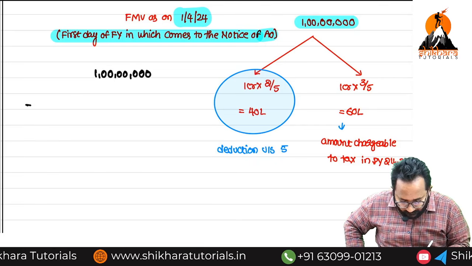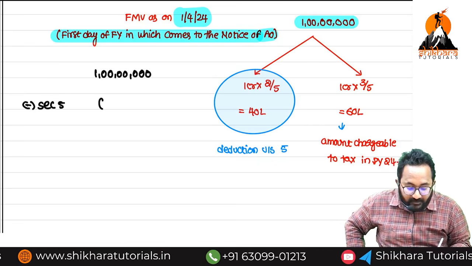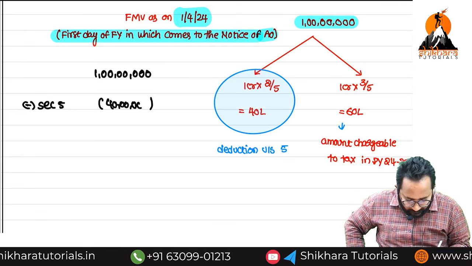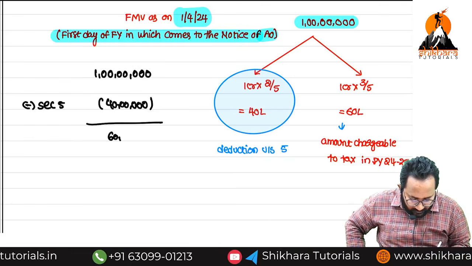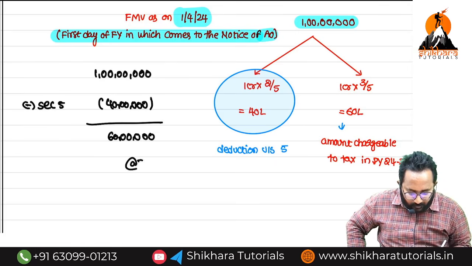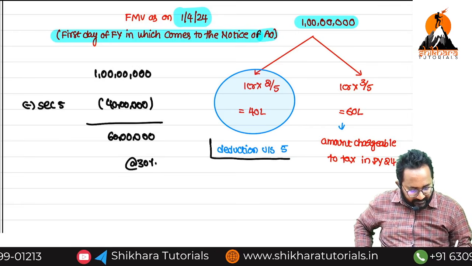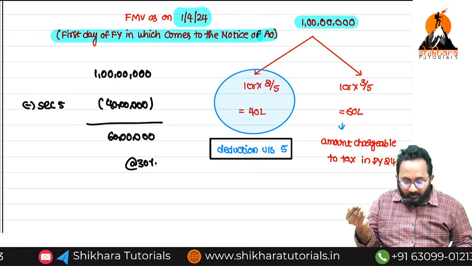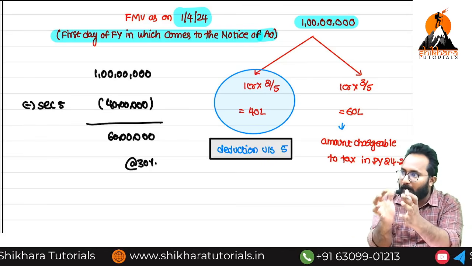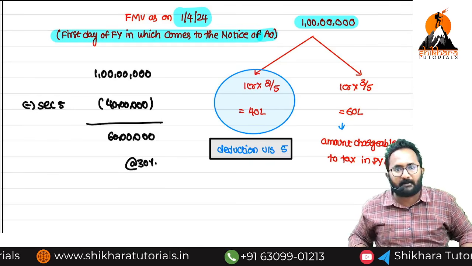From that, section 5 is saying, please take the deduction relating to the disclosed portion. How much, ma? 40 lakh. What is that undisclosed, ma? 60 lakh. This undisclosed only is taxed at the rate of what, ma? 30%. So this is only allowed as a deduction under section 5. By way of giving this amount as a deduction, we computed the immovable property value leviable to tax at the rate of what, ma? 30%.